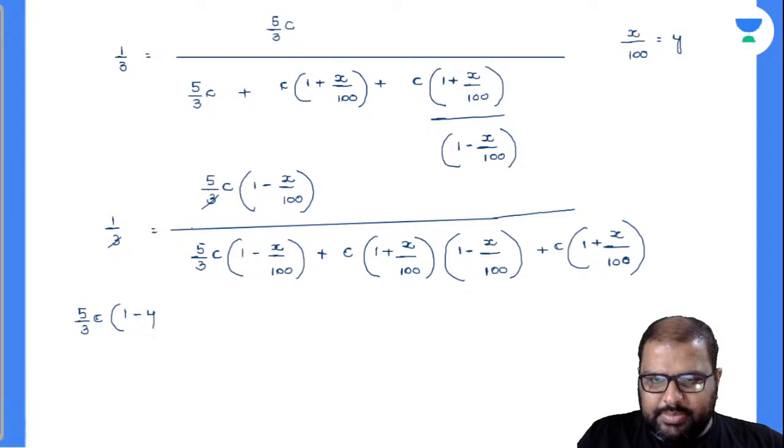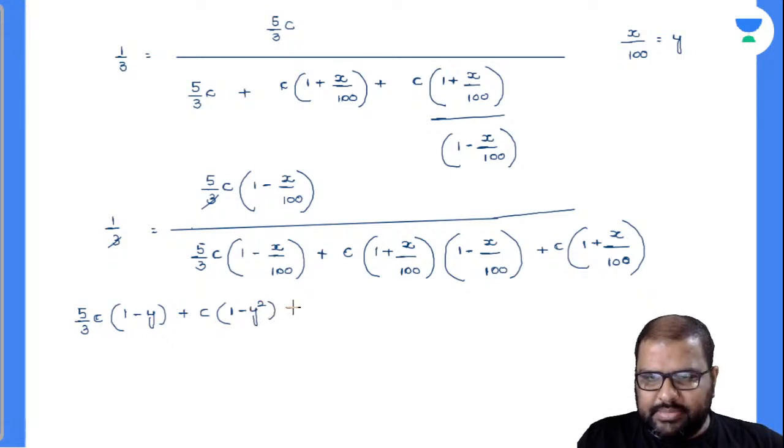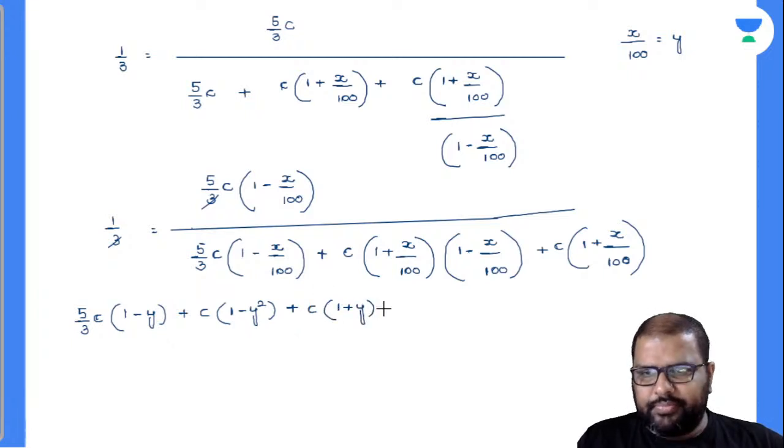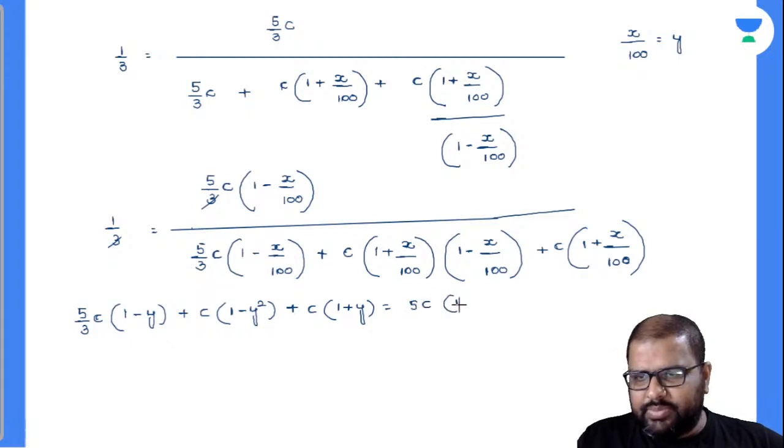So I am writing down x by 100 as 1 minus y, plus C into 1 minus y square, a plus b into a minus b, plus C into 1 plus y. Am I right or wrong? Is equal to 5 into C into 1 minus y. So C on left and right hand side will get cancelled out because I can take it as common.